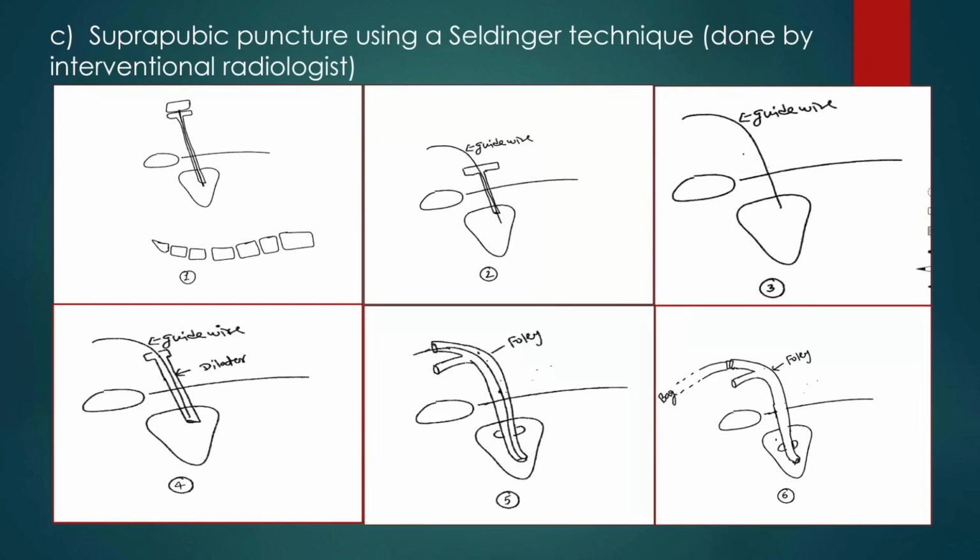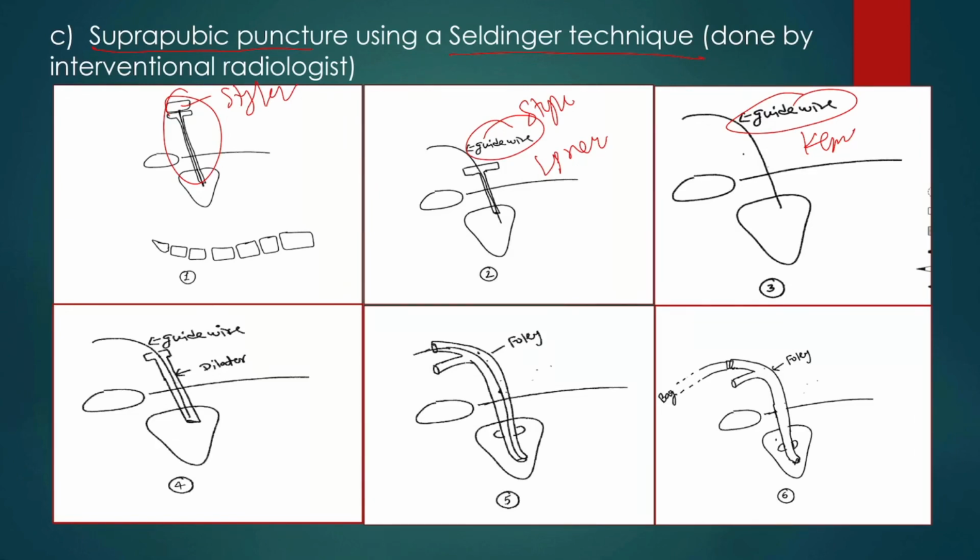The technique 1C is suprapubic puncture using the Seldinger technique, which is done by an interventional radiologist. This is your LP needle and here is your stylet. We have to puncture the bladder first with the lumbar puncture needle, then remove the stylet and insert the guide wire through the LP needle. Then the LP needle is also removed and the guide wire is kept inside the bladder.